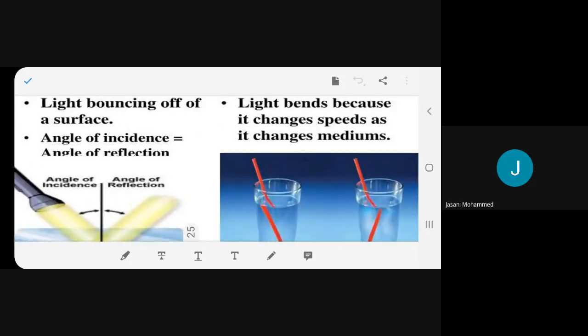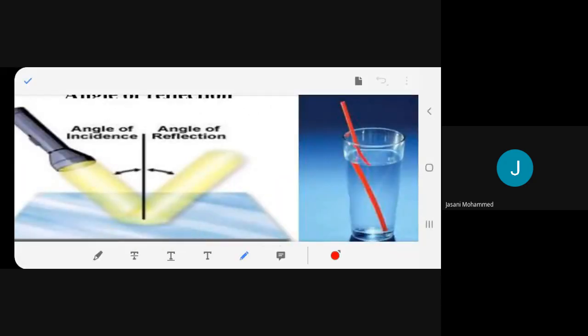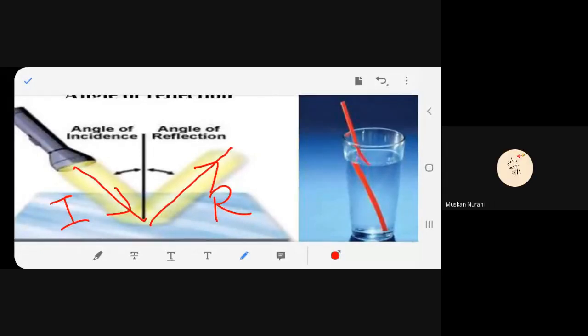Now, what we see in reflection is that light bounces off. This is the incident ray, and then it bounces off. So this is the incident ray and this is the reflected ray. Then we get a normal, the central line.